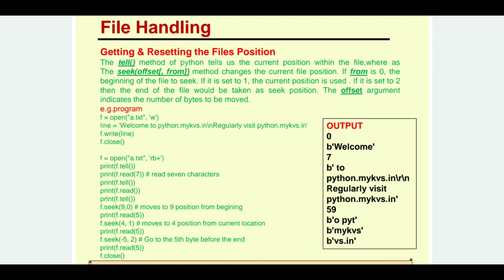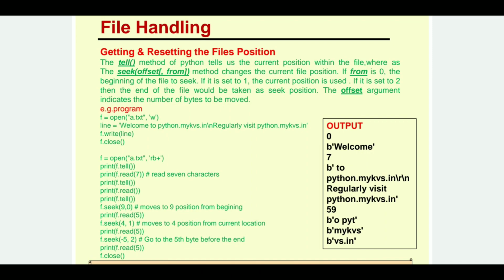Next we have written print f.read(). So it reads the entire content. We have not specified the size here, that is, how many bytes we have to read. If nothing is specified, it means read the entire content from the current position. So whatever is there after this will be printed. You can check the answer in the output box. It is printing from the space, then 2, then complete till the end. You can see it is coming actually in one line. Okay, then we have the next tell function.